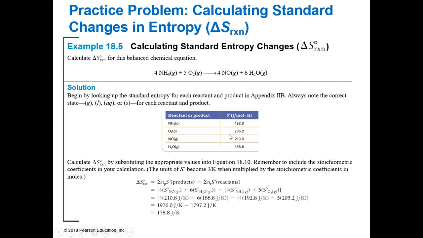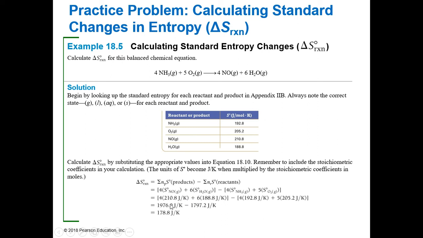You can then look in your chart, right? Go ahead and plug those numbers in. So we're just bringing down this 4 for NO. We look up NO, and it tells us it's 210.8 joules per mole Kelvin. So we're going to plug that in. As you can see, their units, they just have as joules per Kelvin. Well, that's because this was 4 moles of NO times joules per mole Kelvin, right? Our moles end up canceling, so we're left with just units of joules per Kelvin.